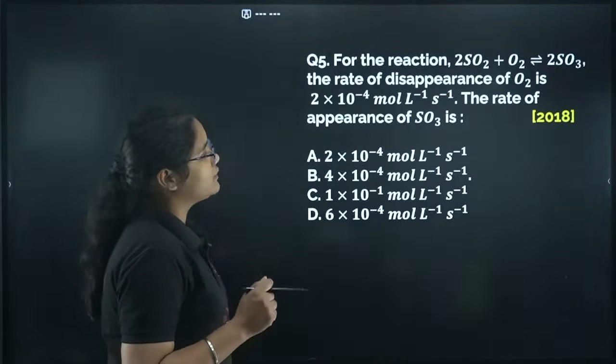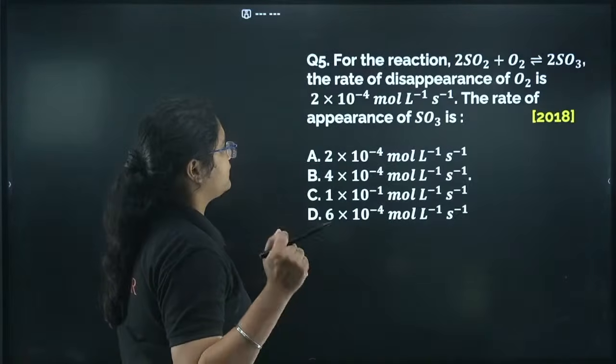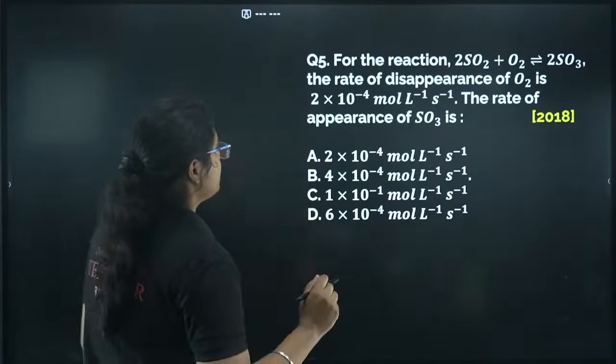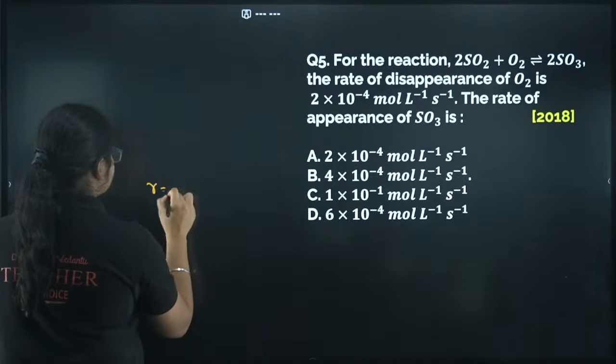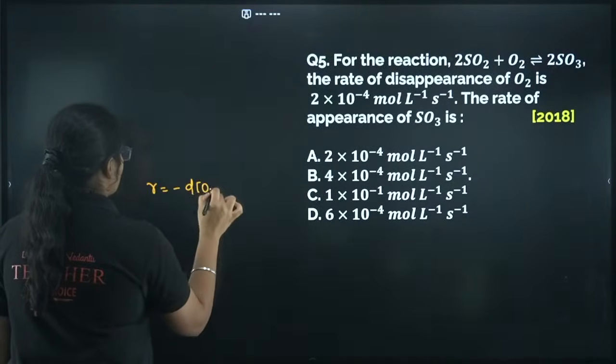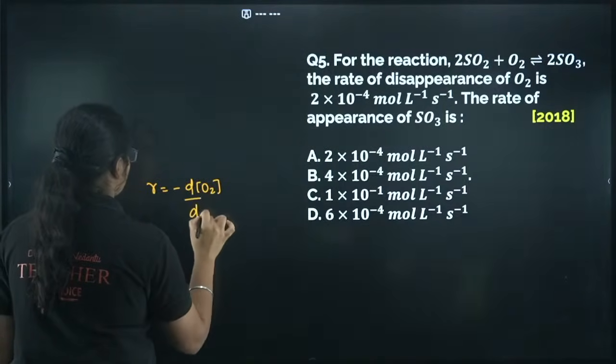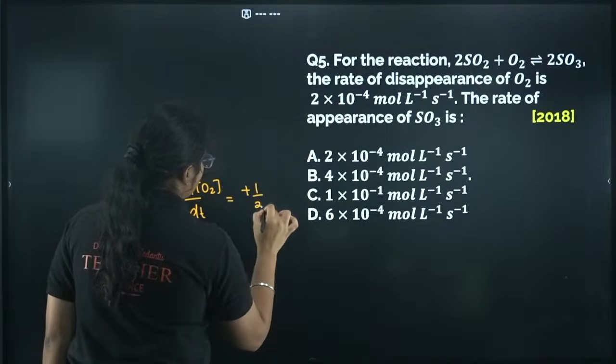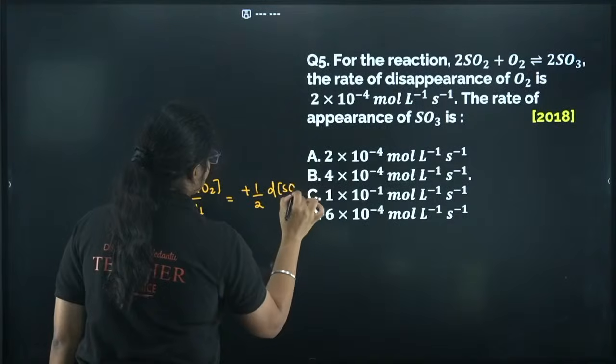So for the reaction 2SO2 plus O2 gives 2SO3, the rate of disappearance of O2 is given. The rate of appearance of SO3. Now see, here we have rate is equal to minus d[O2] by dt, okay, is equal to plus 1 by 2 d[SO3] by dt.